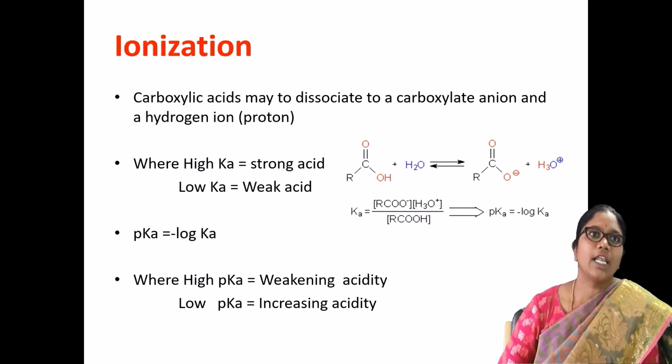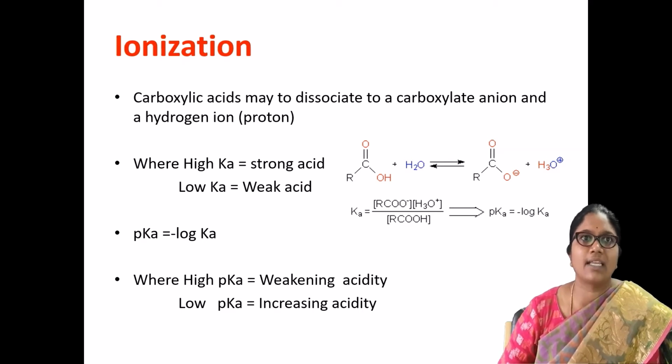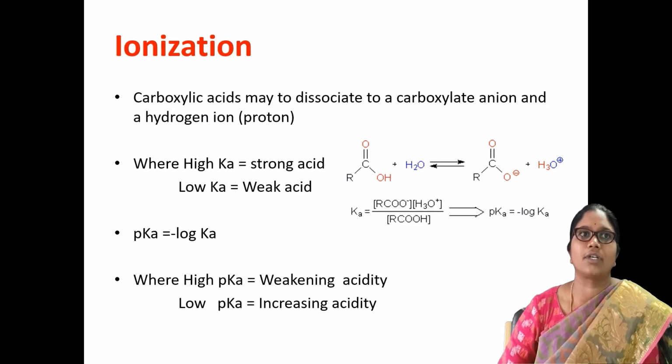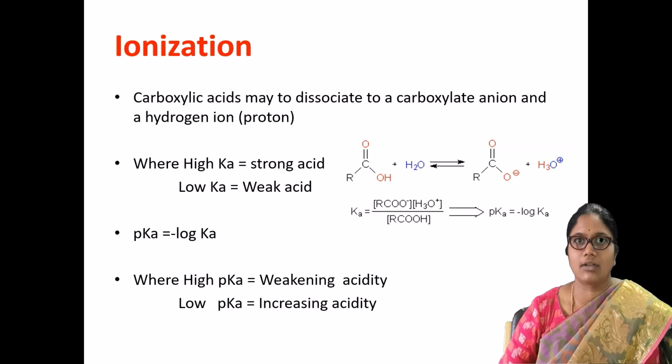You can understand the rate of ionization, how the rate of ionization can explain the strength of the carboxylic acids. This is the equation which expresses the dissociation of your carboxylic acid into the carboxylate anion and your hydrogen, or here you can observe hydronium ion.